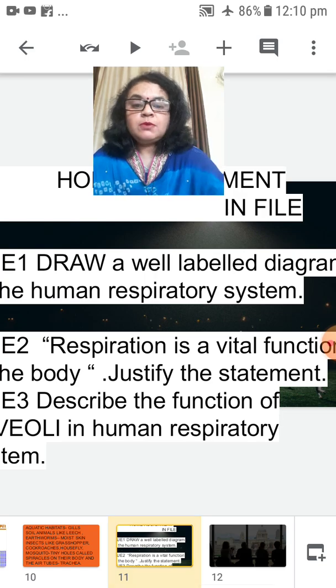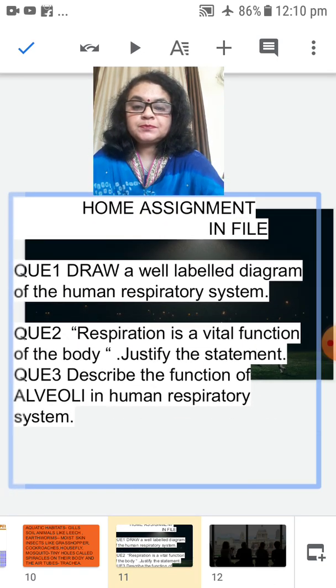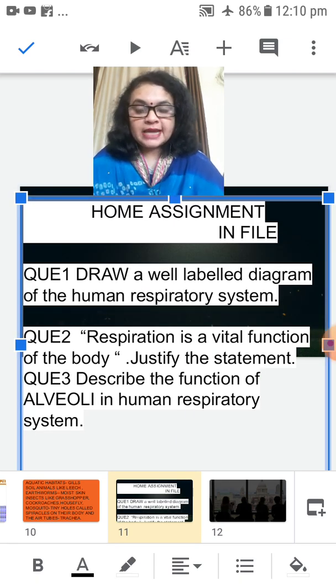Let us take some homework, a home assignment. Again, I'll remind you, all this home assignment you have to do in a separate file. All these questions you have to collect nicely, and these questions will be your assignment. You will be given marks for this home assignment.